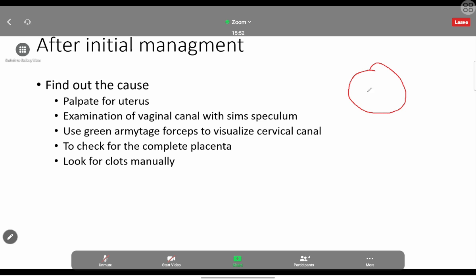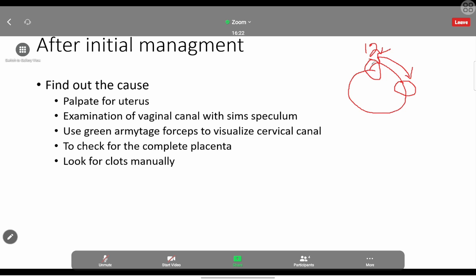So how we approach the patient is, we put the green Armitage forceps at 12 o'clock. Then we put the next green Armitage forceps at 3 o'clock. Then when we put the forceps, we have enough visualizing space. With the forceps, we can visualize this space.